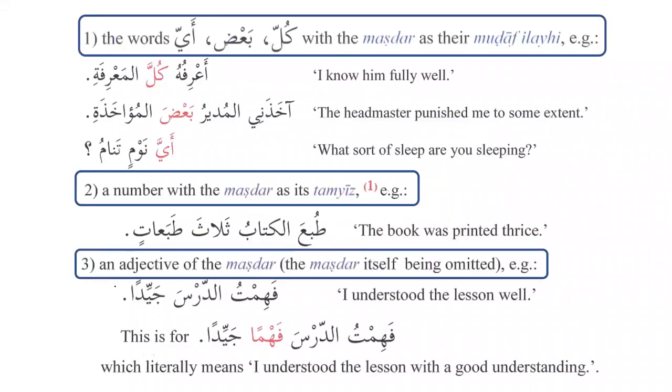So here is a summary. The first thing we have learned is that words like kullu wa ba'du wa ayu are used as naibul masdar. Then we have seen that the number is used as naibul masdar. That's number 2. Examples we have gone through, so there is no need to go through them once again. Then similarly, an adjective of the masdar can be used, for example, jayyidan, and similarly kullu and ba'du and ayu, and here we have three. So the summary is the words kullu, ba'du, ayu, similarly the number, and the third one the adjective.